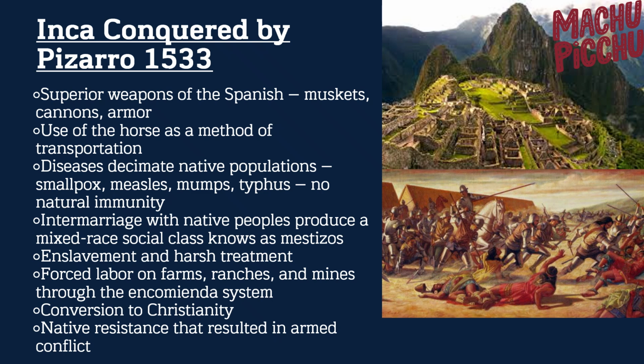We see that in Latin America, the Spanish are going to use the encomienda system, enslavement of the natives, harsh treatment of the natives, forced labor on farms, ranches, mines, through the systems, with the goal of achieving freedom, if you will, in the eyes of the Spanish with their conversion to Christianity. However, we see that this is going to continue to decimate the Native American population, and we're going to see the resistance starting to uprise with the natives fighting back in armed conflict against the Spanish.